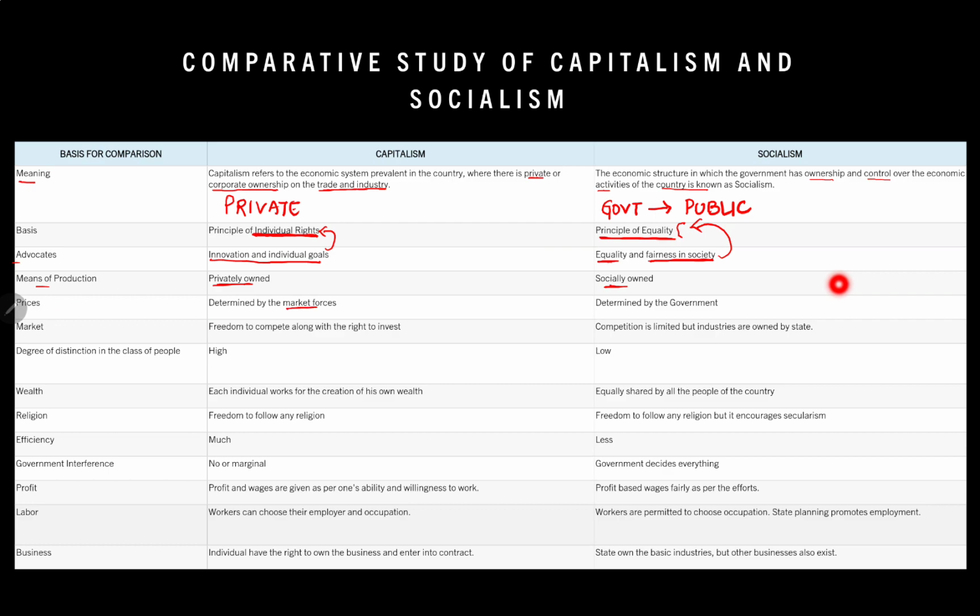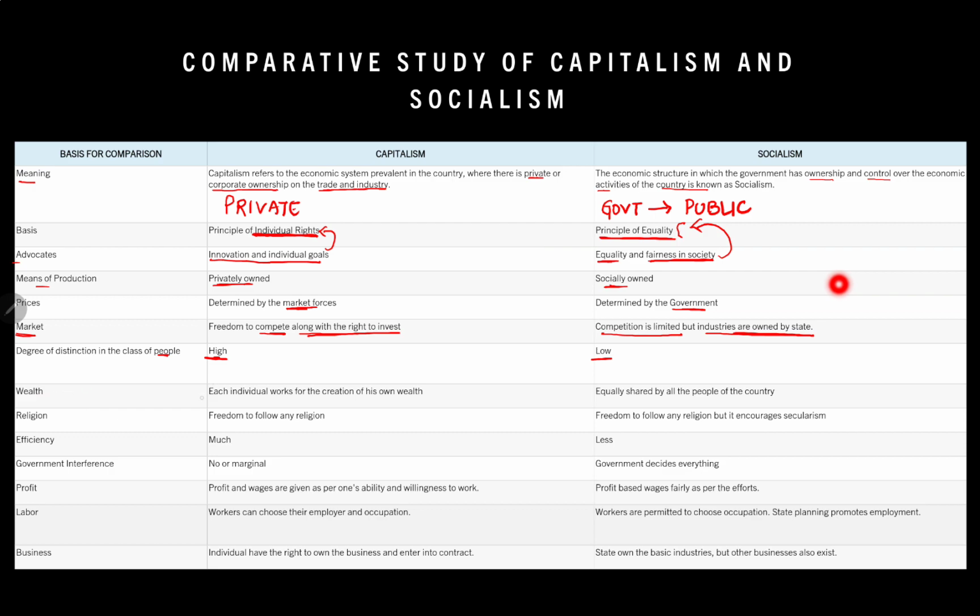Prices are determined by market forces in capitalism, whereas in socialism the prices are determined by the government. In capitalism there is freedom to compete along with the right to invest, but in socialism the competition is very limited, because the government controls the economic activities, right? Degree of distinction in the class of people means high class people are there in capitalism. In socialism, low class people are there.